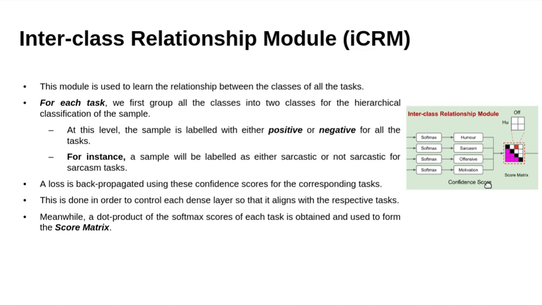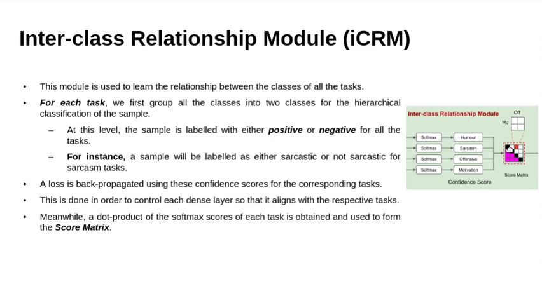For instance, a sample will be labeled as either sarcastic or not sarcastic for the sarcasm task. Then, a loss is backpropagated using this confidence score for the corresponding task. This is done in order to control each dense layer so that it aligns with the respective task.